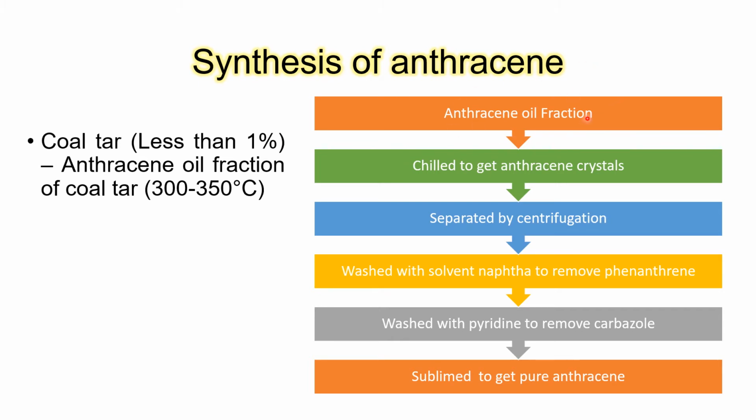So this anthracene oil fraction was chilled to get anthracene crystals, which are separated by centrifugation, and anthracene is usually present along with phenanthrene and carbazole. So it was washed with solvent naphtha to remove phenanthrene, and it was further washed with pyridine to remove carbazole, and later on it was sublimed to obtain pure anthracene.